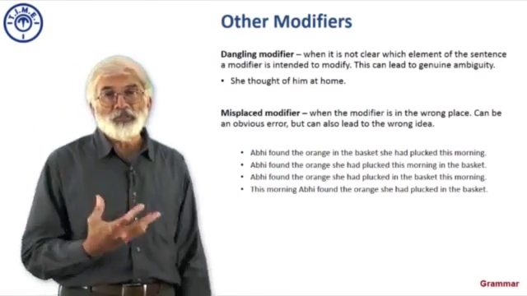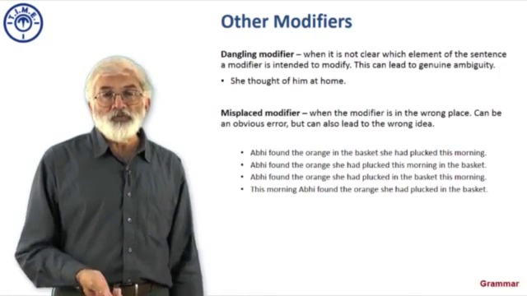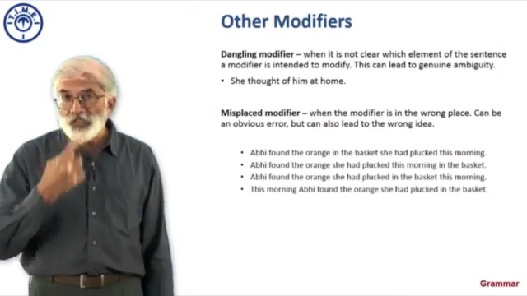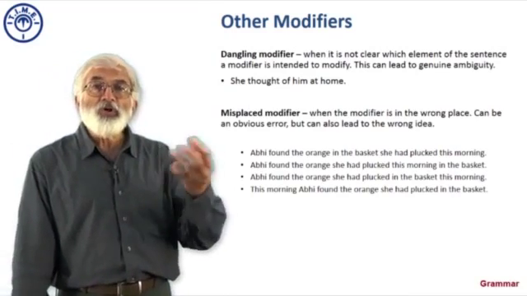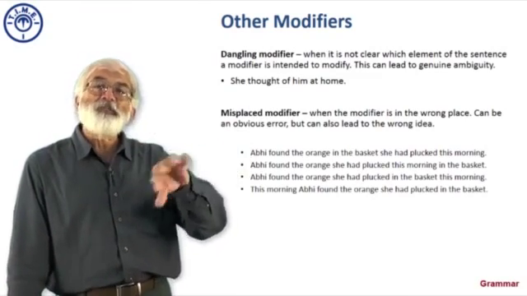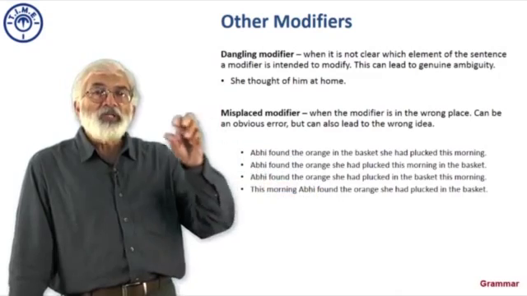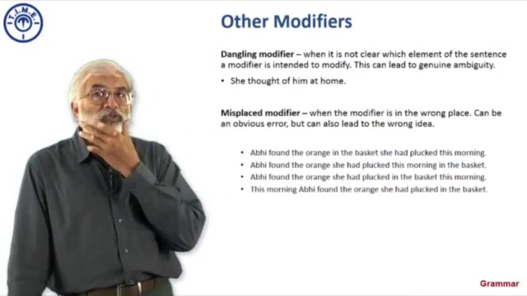Then it becomes much clearer. So that is what we call a dangling modifier. Now a misplaced modifier is where what I intend goes wrong and people misunderstand me because I placed the modifier in the wrong place. Now let's just look at this. Suppose I wanted to tell you that